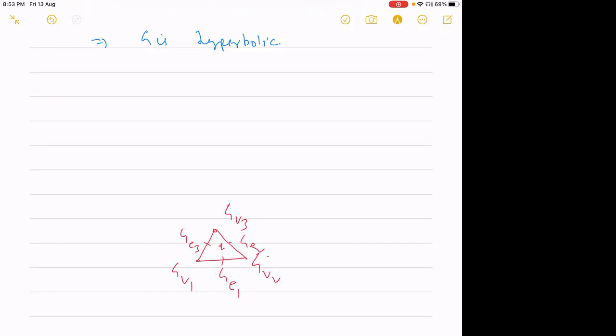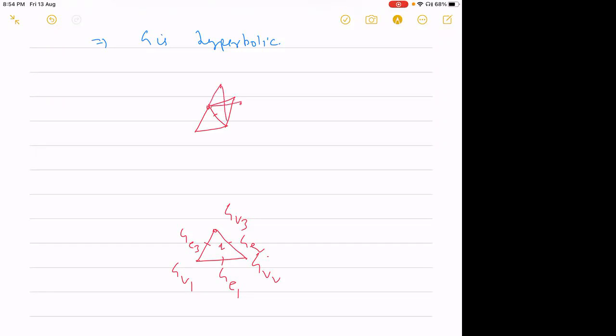Now you have to look at the universal cover, which will look like this. We start with a triangle, and then you will have some triangles attaching to this edge. How many triangles can you attach at this edge? It will depend on the index of the face group in the edge group, which is finite in this situation.